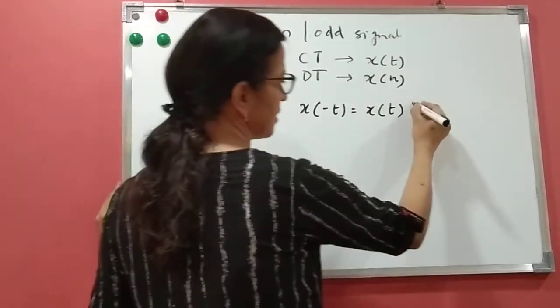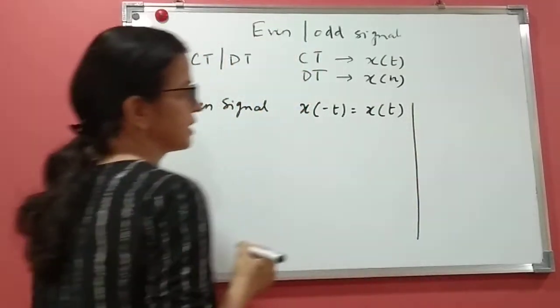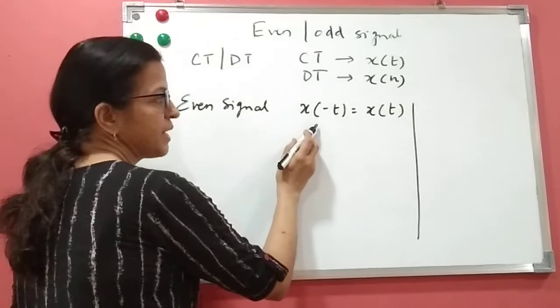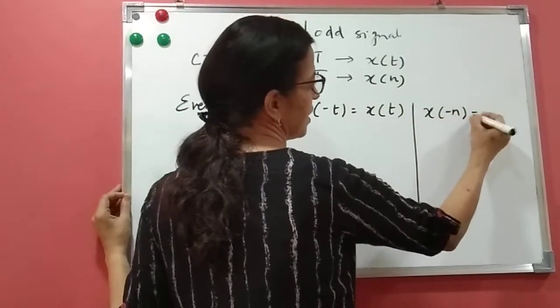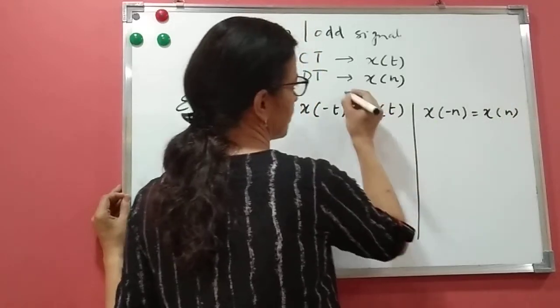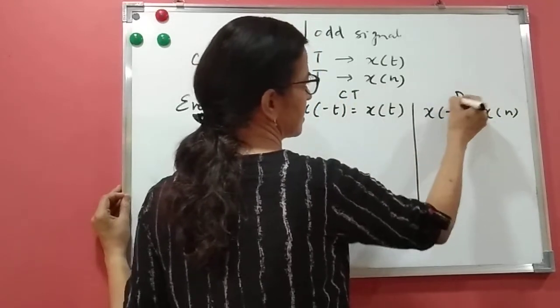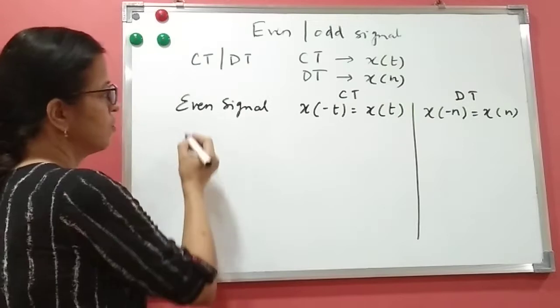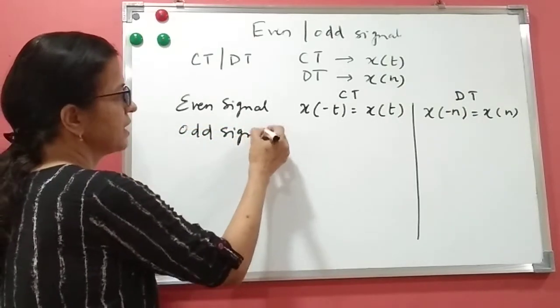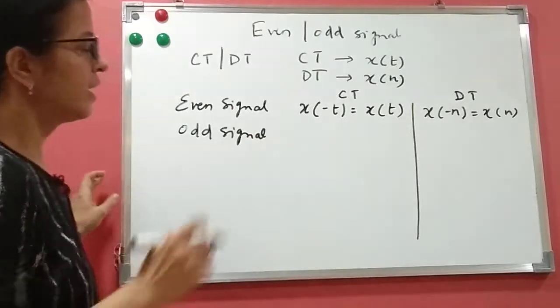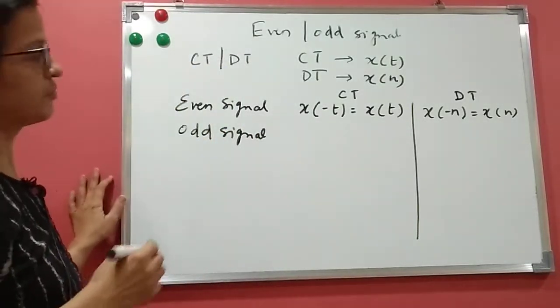Here I'll write about continuous time and here I'll write about discrete time. So x of minus t is x of t. Similarly, if I write about discrete time, x of minus n is x of n. This is continuous time and this is discrete time. What is an even signal? It is symmetric, so symmetric means x of minus t is x of t, and similarly x of minus n is x of n.